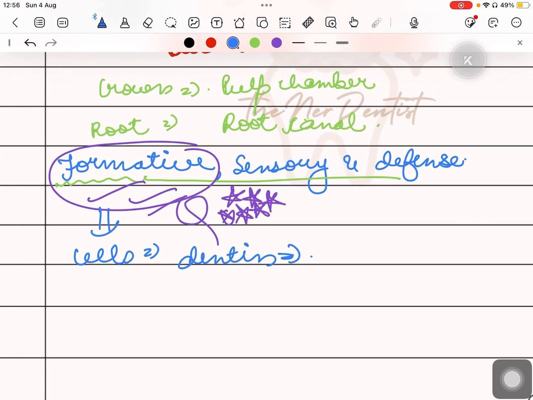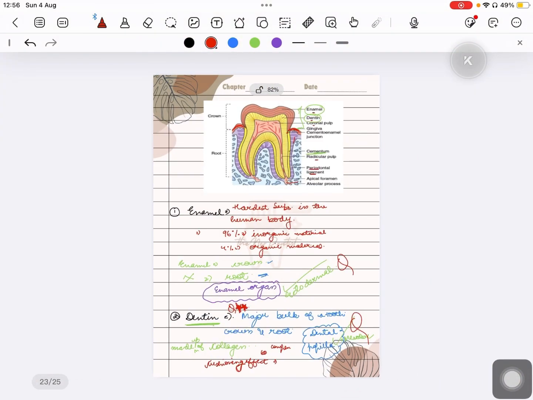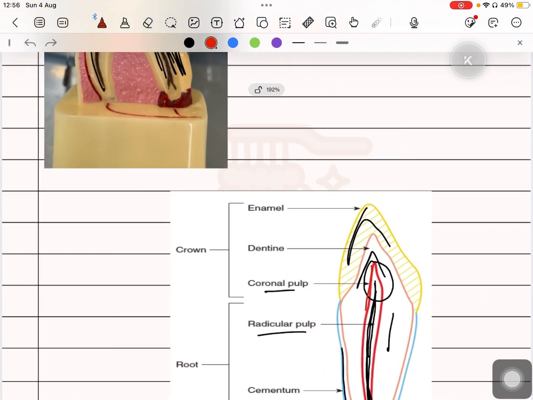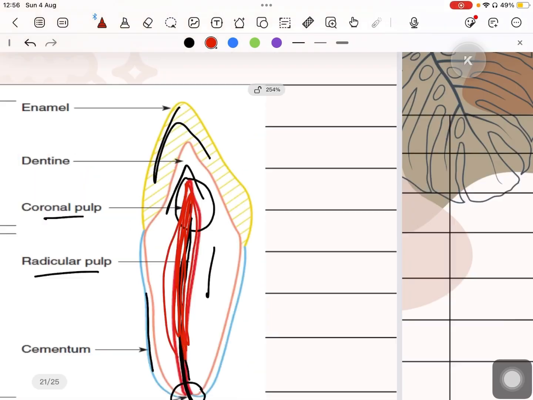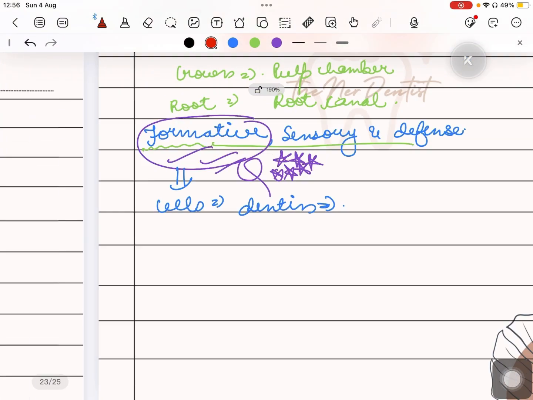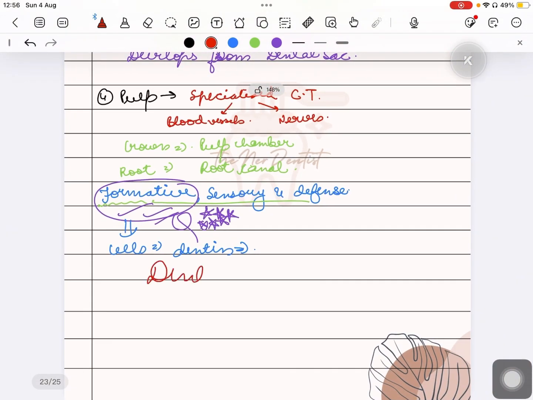Pulp is present in the core, and it also develops from the dental papilla, which is mesodermal in origin.